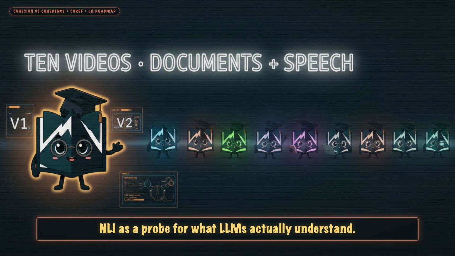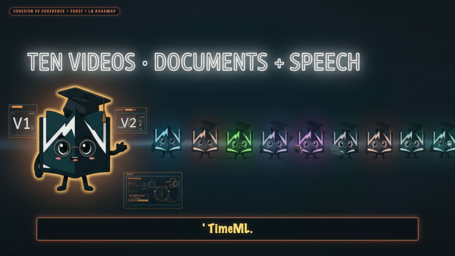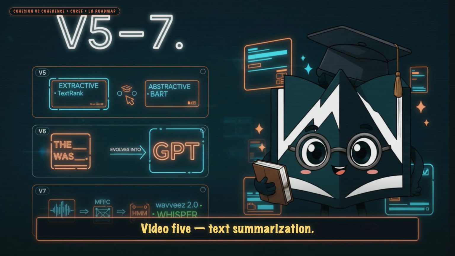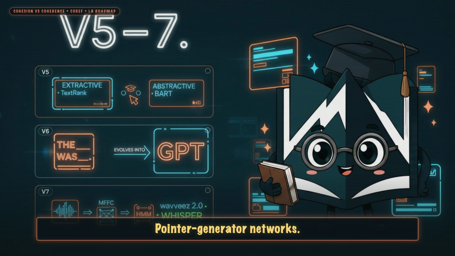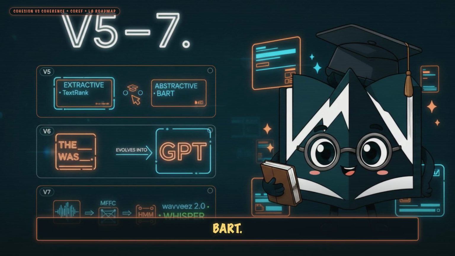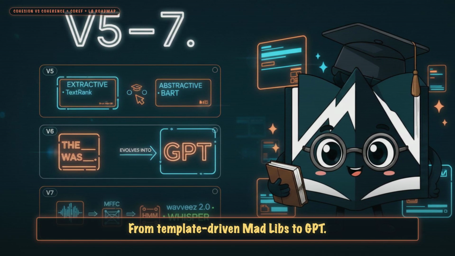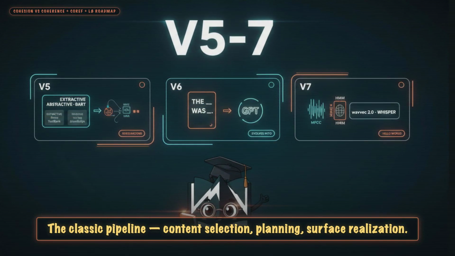Video 4, temporal processing: dates, times, yesterday, soon, TimeML, TempEval, SUTime. Video 5, text summarization: extractive versus abstractive. TextRank, pointer-generator networks, BERT. Video 6, natural language generation, from template-driven Mad Libs to GPT. The classic pipeline: content selection, planning, surface realization.